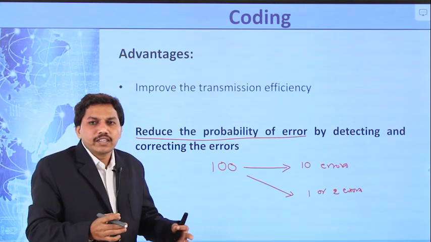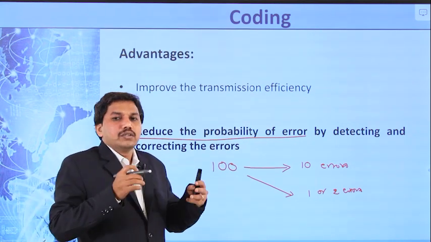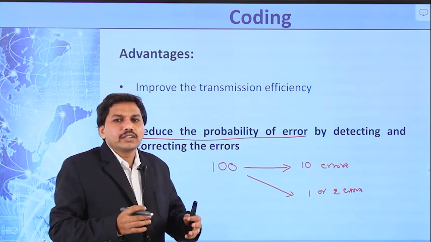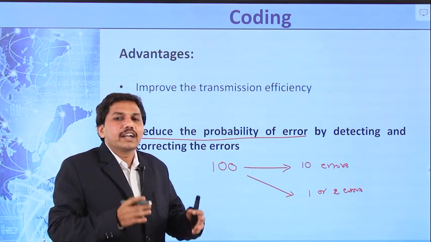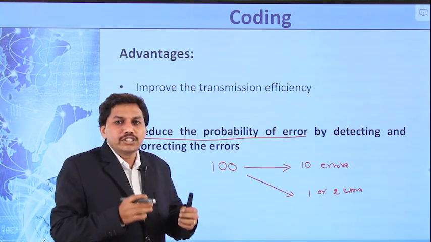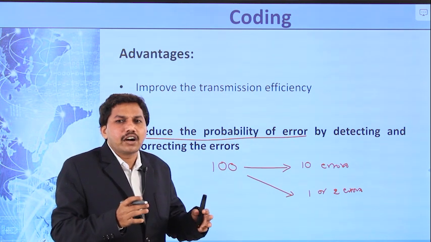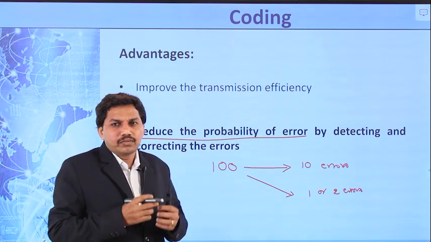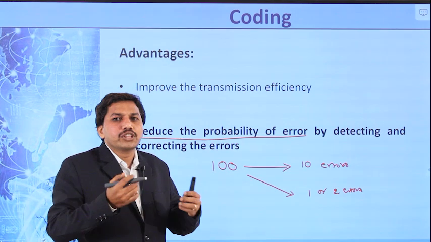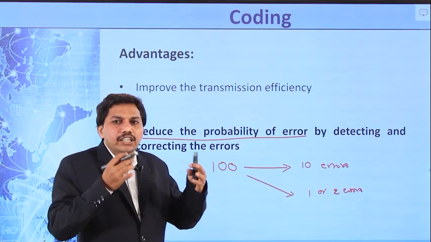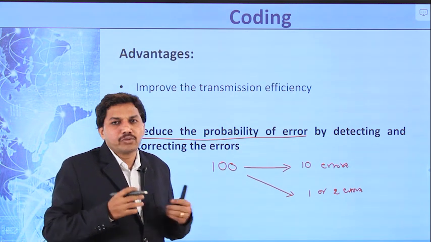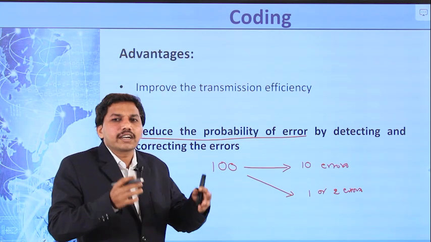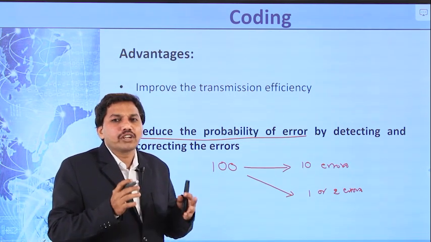How it can be reduced means, if you remember, the second advantage is we are reducing the errors by using error detection and correction. If you remember the schematic of the digital communication system, the channel encoder is used in the transmitter and the channel decoder is used in the receiver. The function of the channel decoder is to detect and correct the possible errors. So with the help of coding, we are detecting and correcting the errors so that the probability of error is reduced.